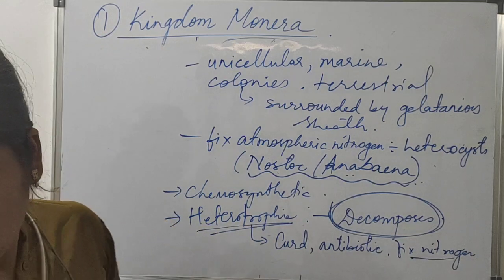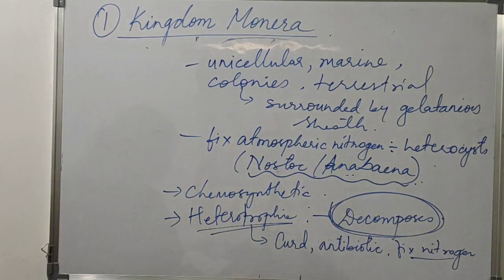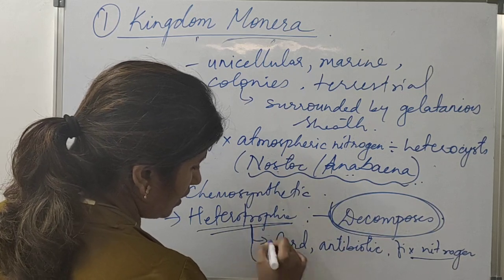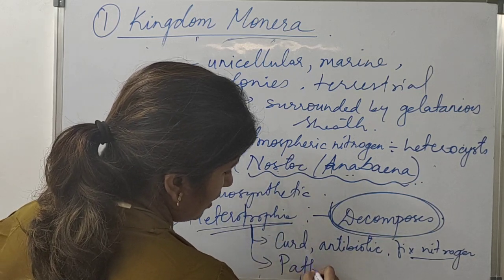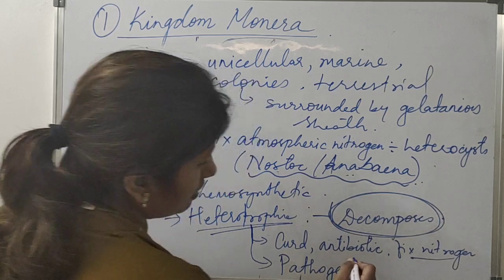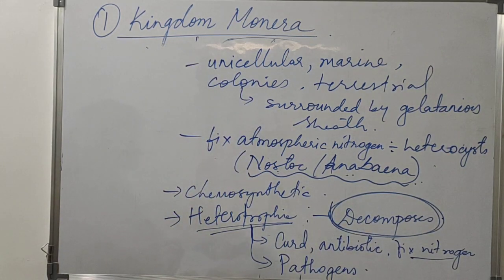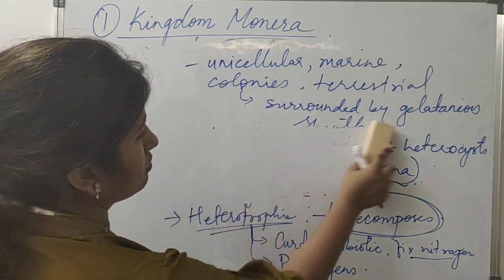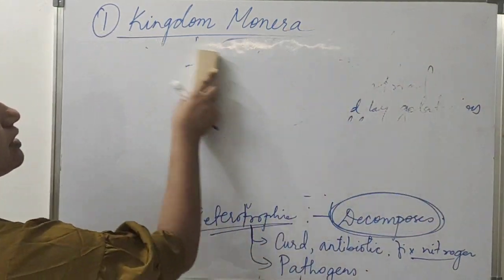Before coming to the mode of reproduction, most of the heterotrophs are also pathogens. Pathogens means they are harmful. They can cause diseases.